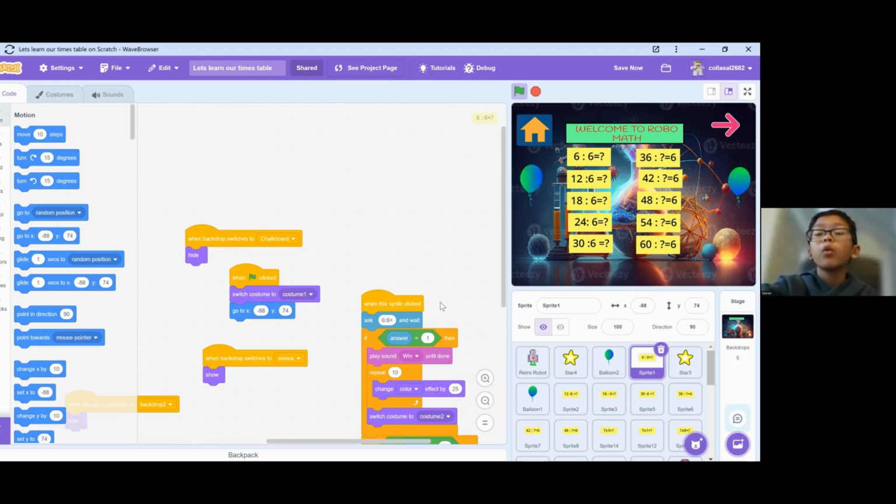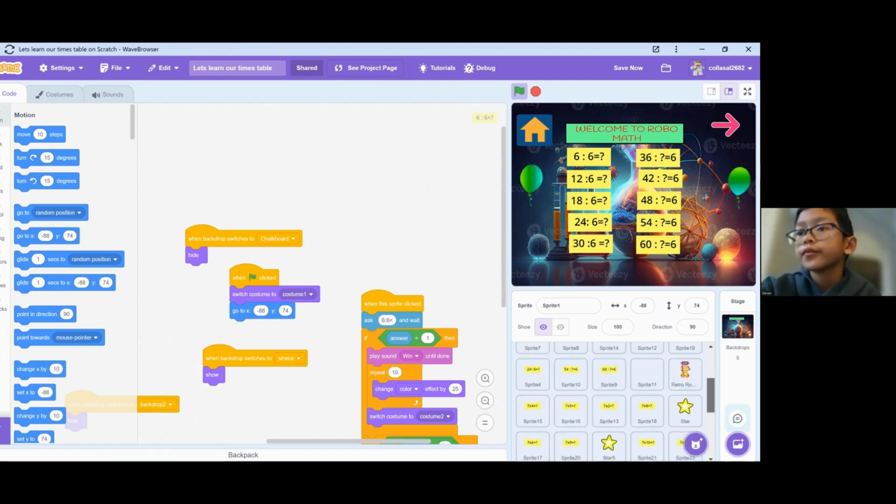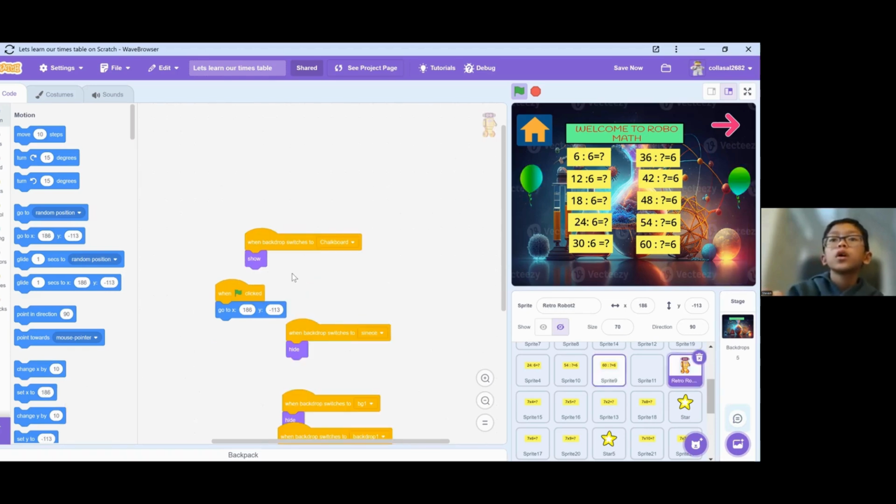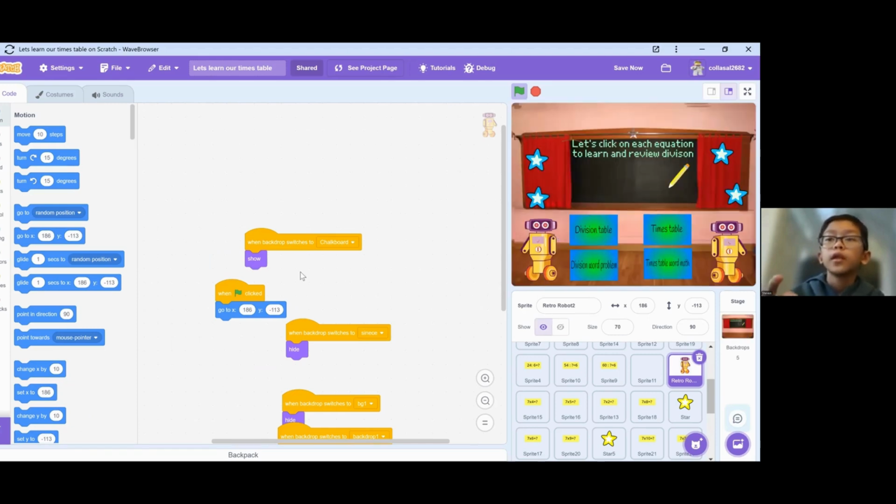If answer equals 1, you're correct. If answer does not equal 1, you're wrong. For this, I put it in place, and if you're in the right position or wrong position, it will turn here. So I use this to make it only show on the chalkboard, and this to make it stay in position.